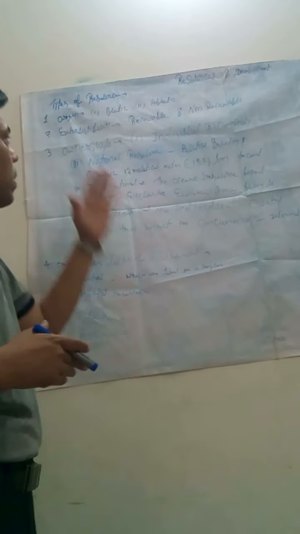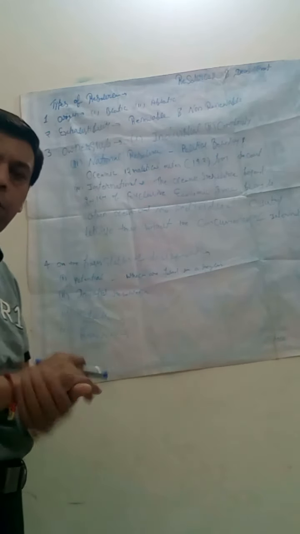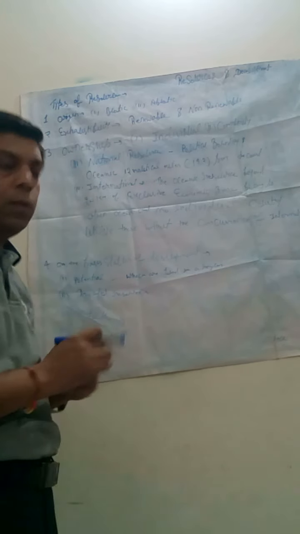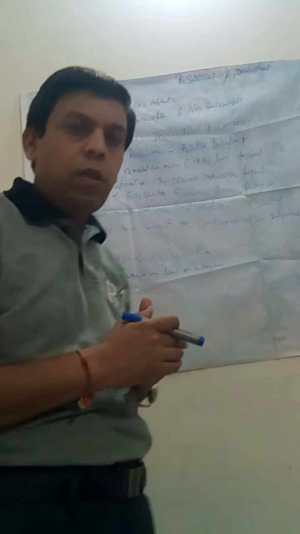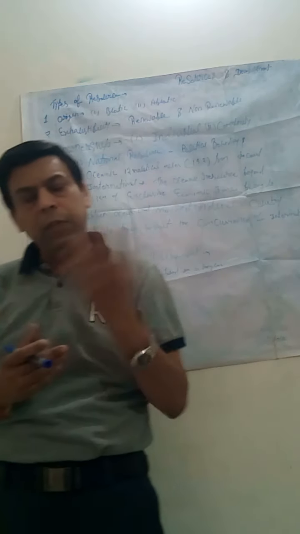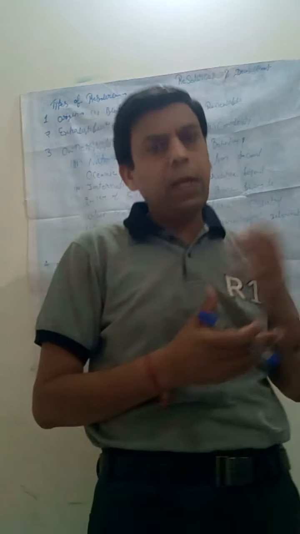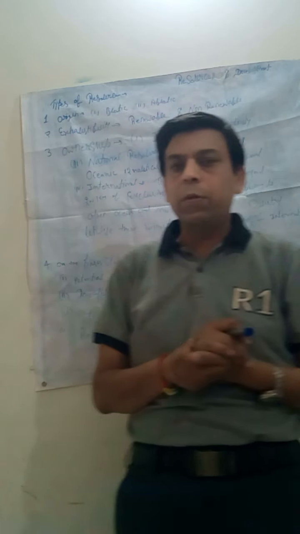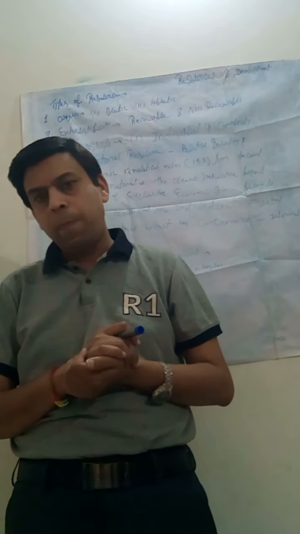Dear student, there are four types of resource mentioned in our book, in our syllabus. The first is resource on the basis of origin. There are two types of resource which are based on the origin. The first type is biotic resource, and the second type is abiotic resource.